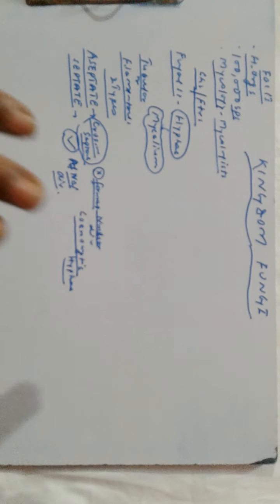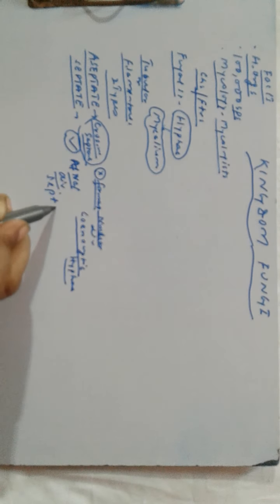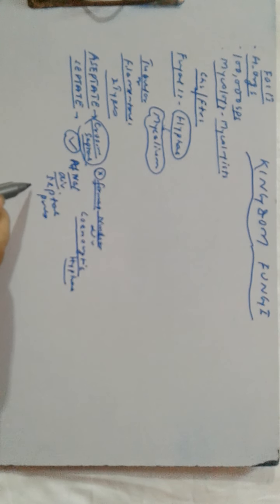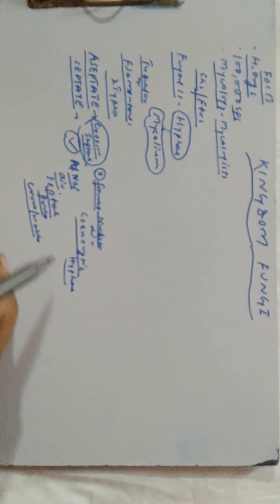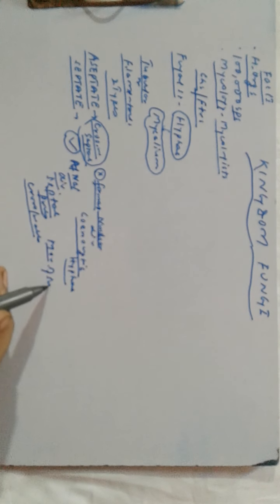Here the cells may have septal pores or cross walls. And what is the role of the septal pores? They allow movement of substances between adjacent cells.